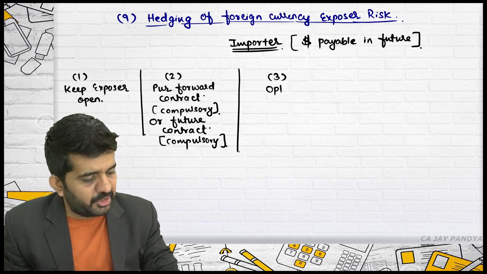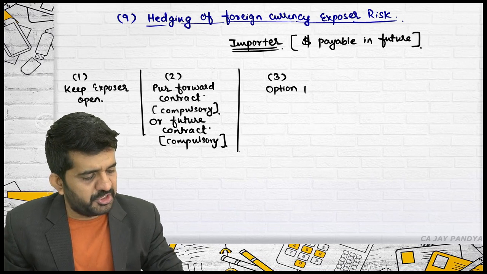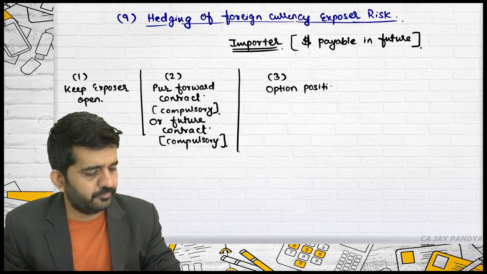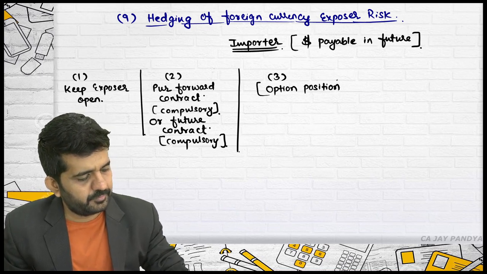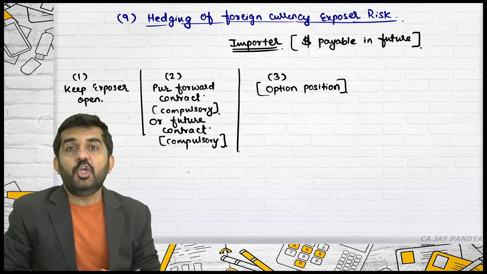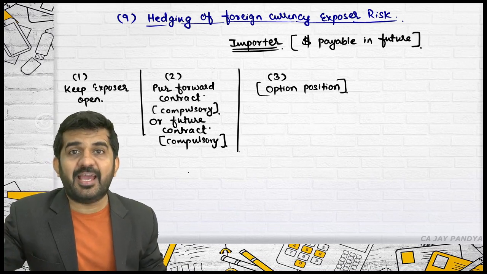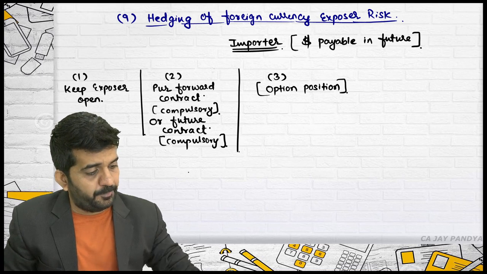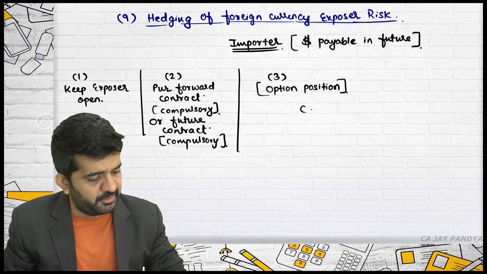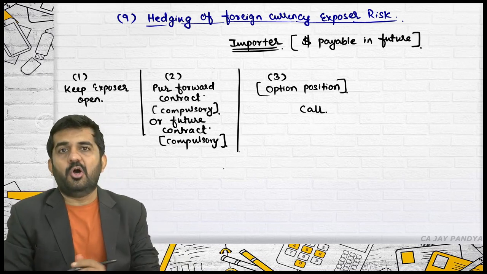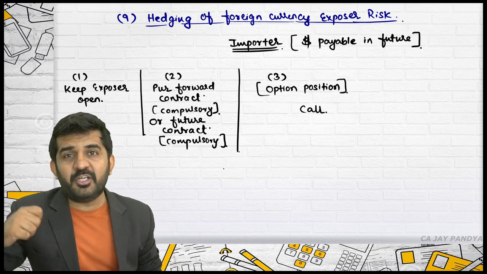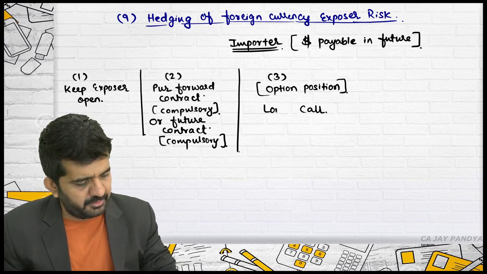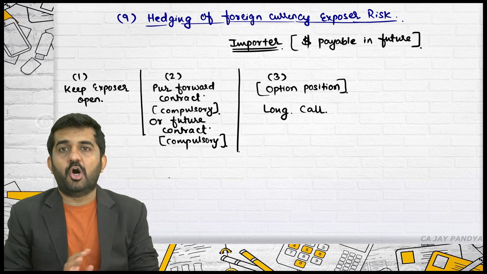You can enter into option position. You want to get an option to purchase a dollar. Call. You want this option long.